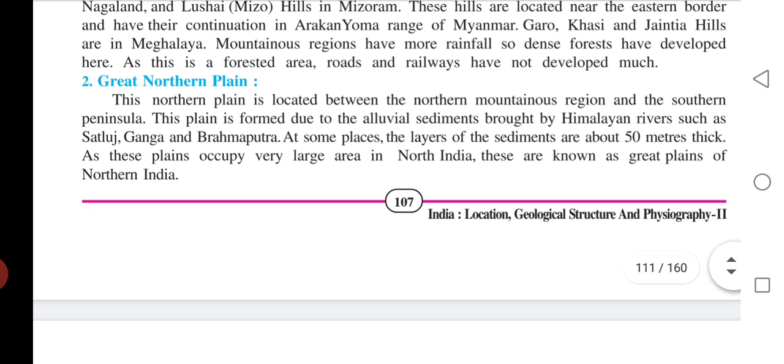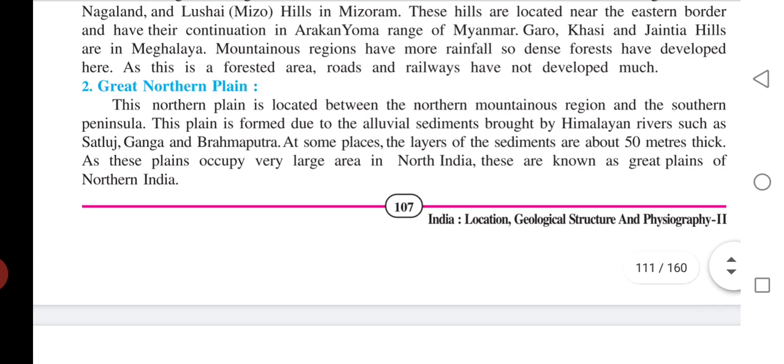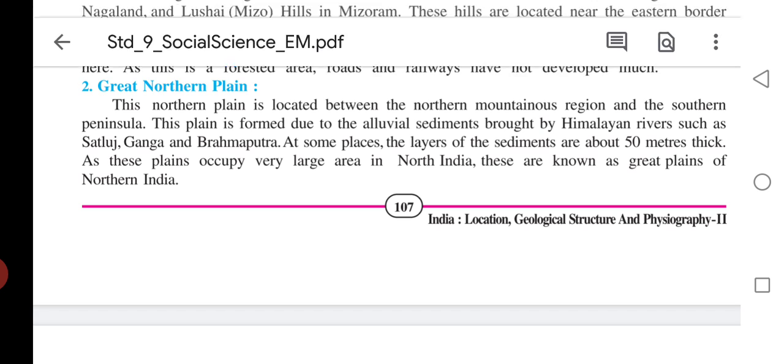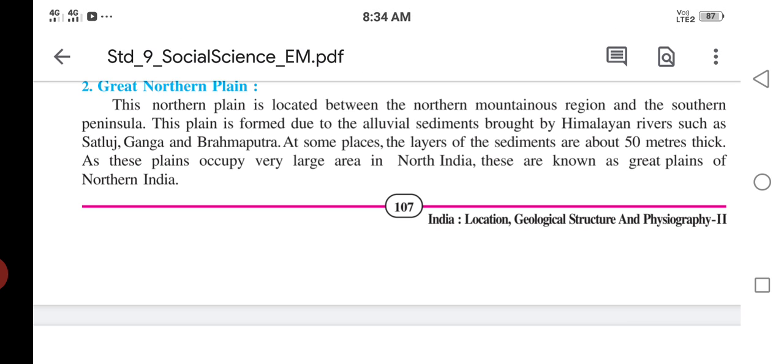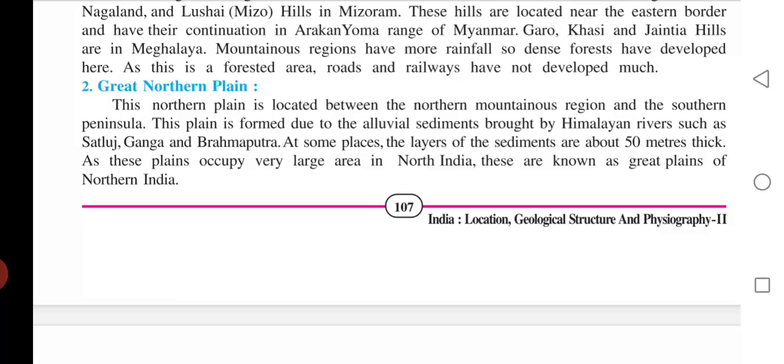Great Northern Plains. Before going to the northern plains, I would like to tell you about plains. Plains means a surface or level land. The very simple definition of a plain is surface or level land. This northern plain is located between the northern mountain regions and the southern peninsula.